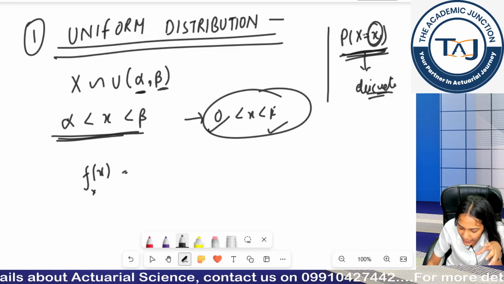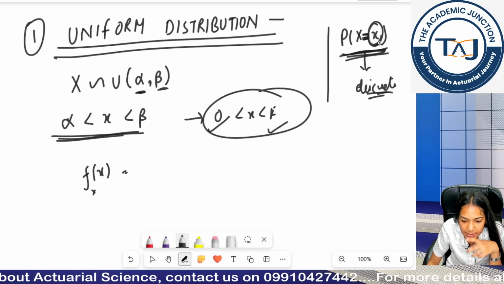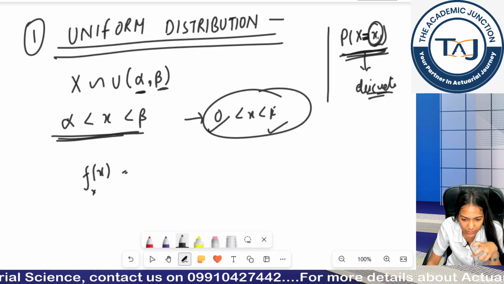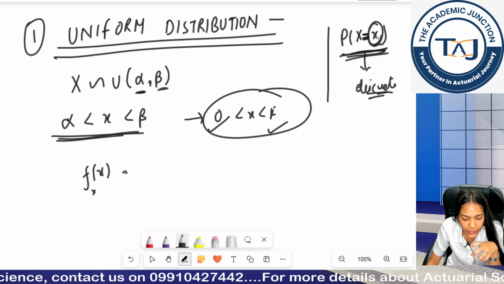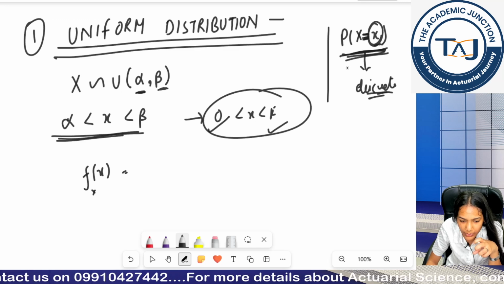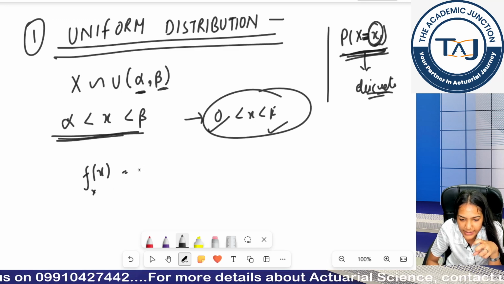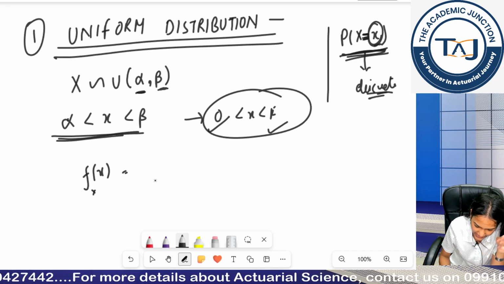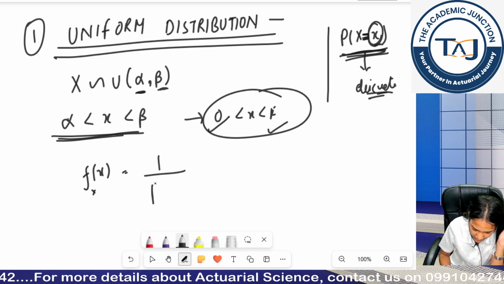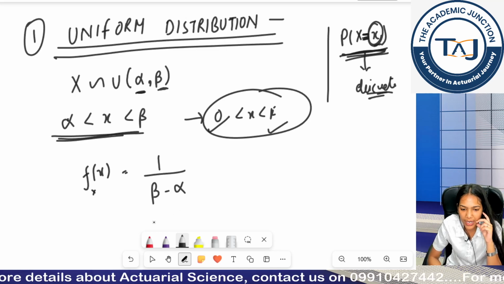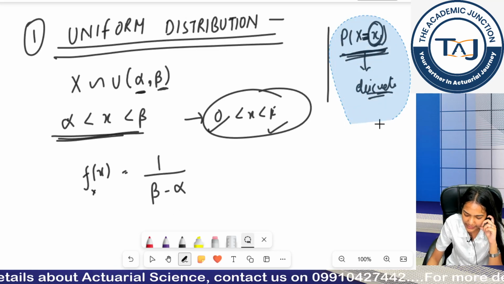Because here when I say equal to, this means I am working for a particular point, right? So I cannot write f(x) as probability X is equal to x, I will simply write f(x), okay? So this is equal to 1 upon beta minus alpha.